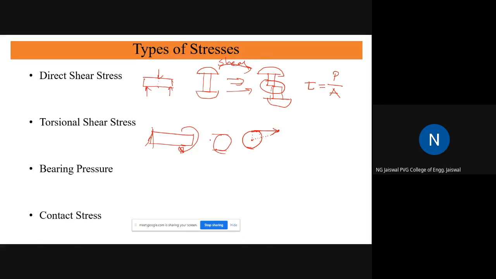So internal fiber, again neutral fiber, is not subjected to any type of stress. So this twisting is again what? See, the word shear is associated with sliding of two planes. Here you can just note sliding of two planes.